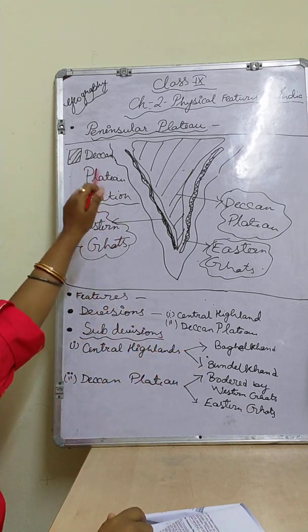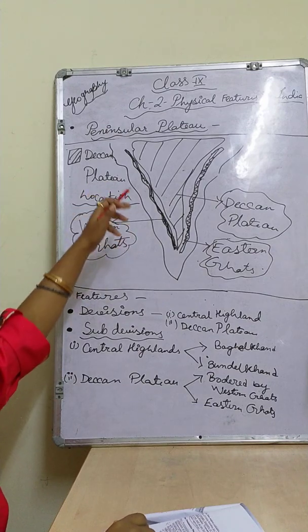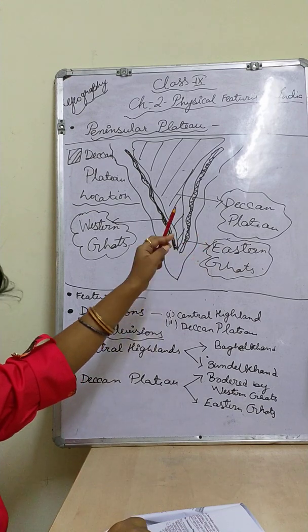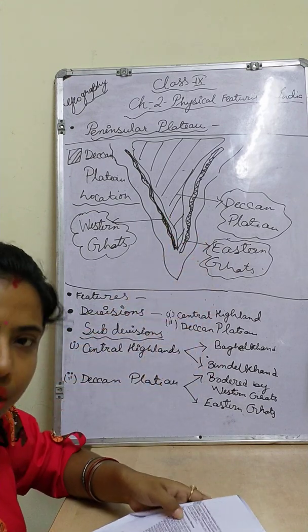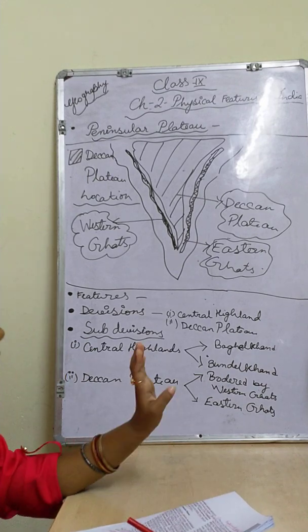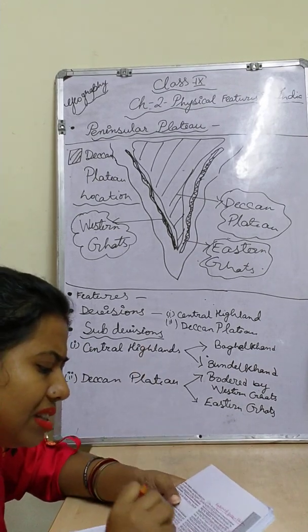In the Western Ghats some mountains are very famous, and some heights are very famous also. The Eastern Ghats also have high mountain peaks. Okay children, whenever we proceed, at that time we are going to learn. Now another thing I will tell you, that some extension part is also there.